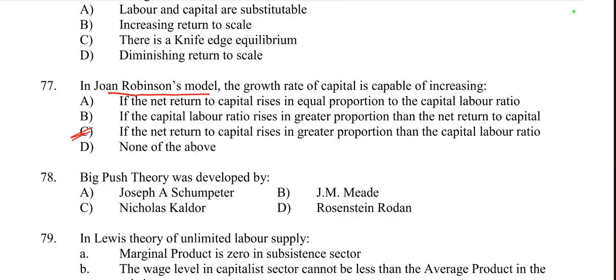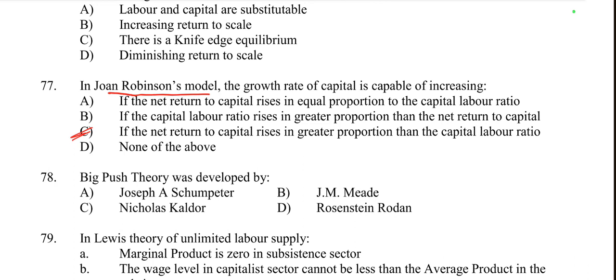In Joan Robinson's model of economic growth, the growth rate of capital, which determines the accumulation of capital, can increase when the profitability of capital increases more than the capital labor ratio.